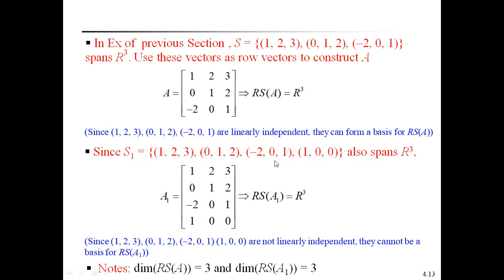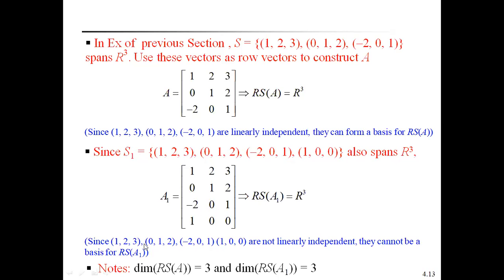More than n vectors also form a span of R cube. That's why the matrix A1 can be written with 4 row vectors: 1, 2, 3, 0, 1, 2, minus 2, 0, 1, 1, 0, 0. Therefore, the row space of A1 is equal to R cube, because the rows of A1 span R cube.